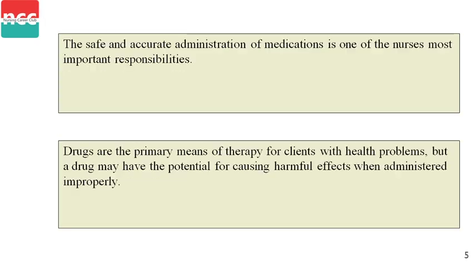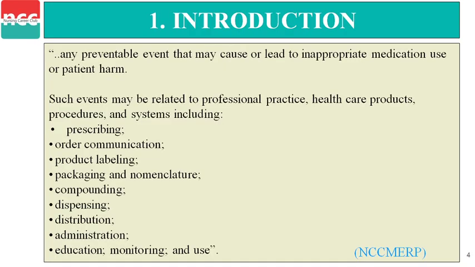So the first one is prescribing, when the patient is prescribed the medication. In that prescribing, any error can occur in prescribing the medication. Second, order communication. The communication is not proper between the patient and the nurse or maybe the doctor. Third one is product labeling. The labeling on the product or any medication is not appropriate or correct.